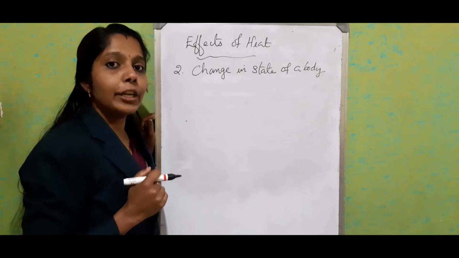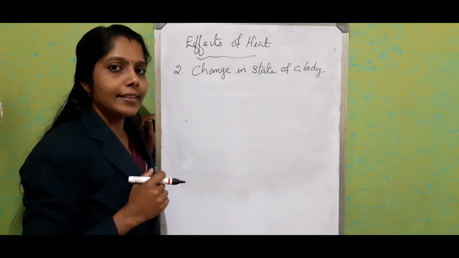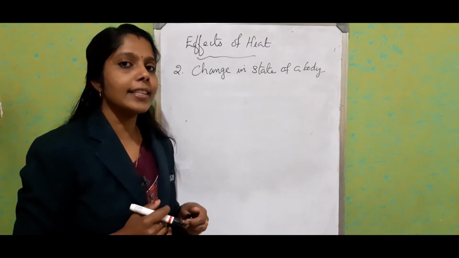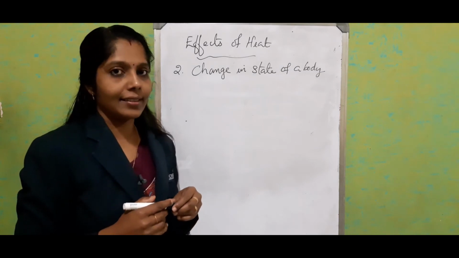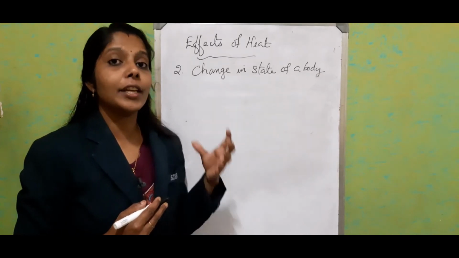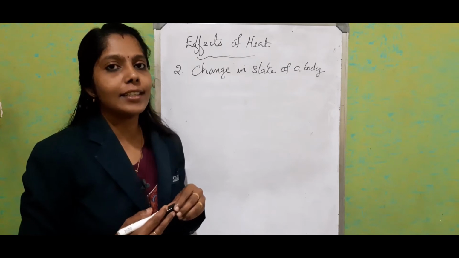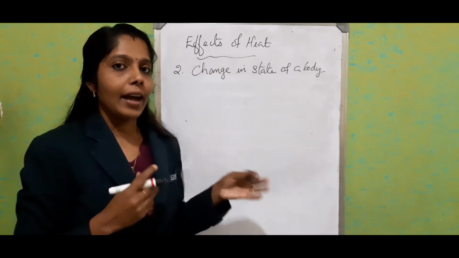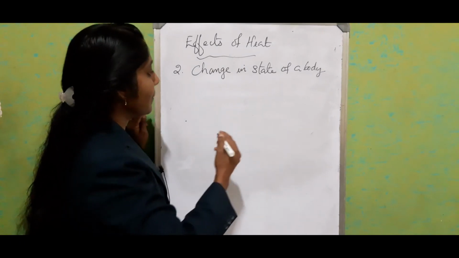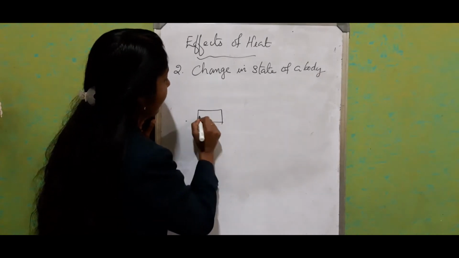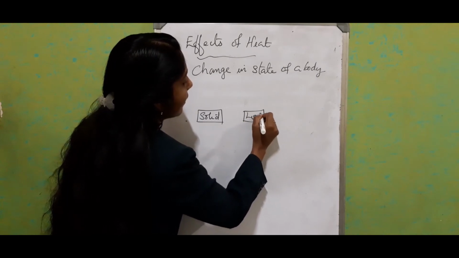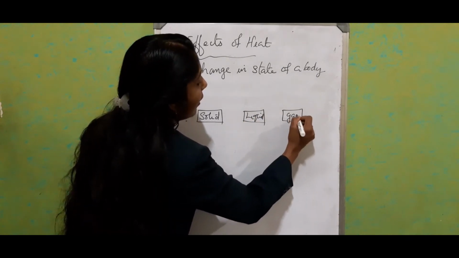What is meant by the state of a body? We studied it in the first lesson. Do you remember? Matter exists mainly in three states: solid, liquid and gas. The process of changing the material from one state to another at a constant temperature is known as state change. We studied different ways of state change. Let us revise once more. Solid, liquid and gas or gaseous state.